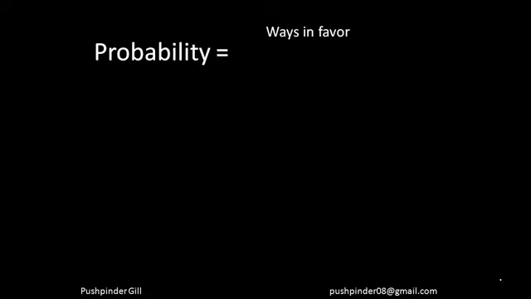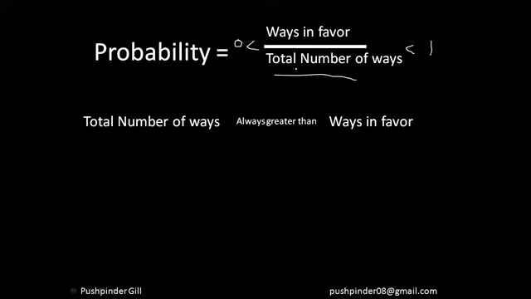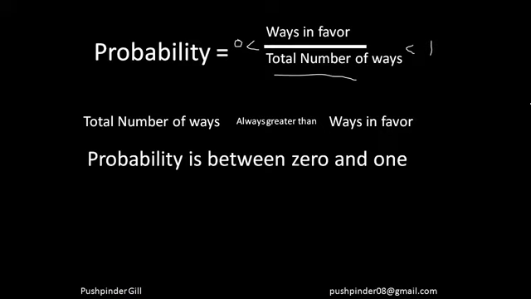understand the probability thing. So probability is ways in favor divided by total number of ways, right? Now since the total number of ways is always going to be greater than the ways in favor, that means this fraction over here is always going to be between 0 and 1, right? So the probability is always between 0 and 1. In case of percentages, it's always between 0 and 100, right? So I hope everyone understood what probability is.